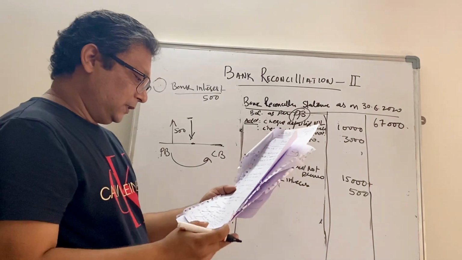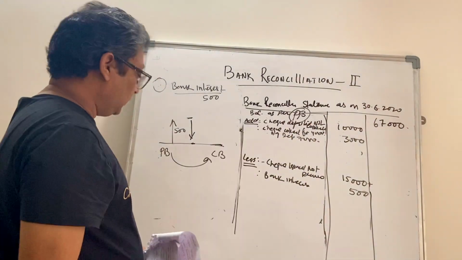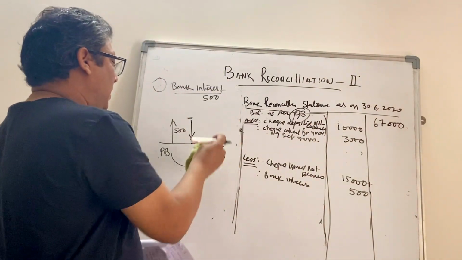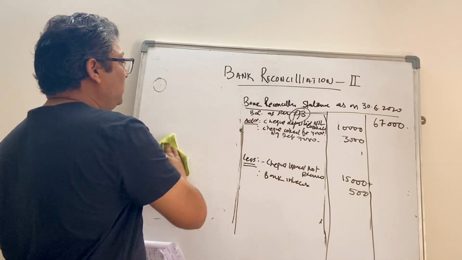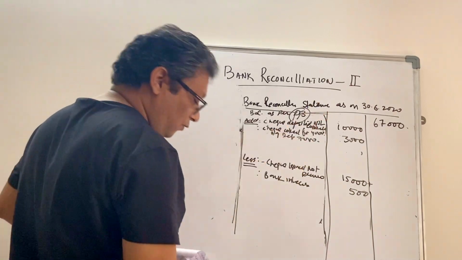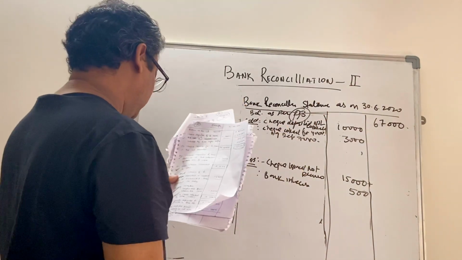500. Okay. Mind it, all the statements remain the same as we solved the first question. The only change we have done is now we are moving from passbook to cash book.